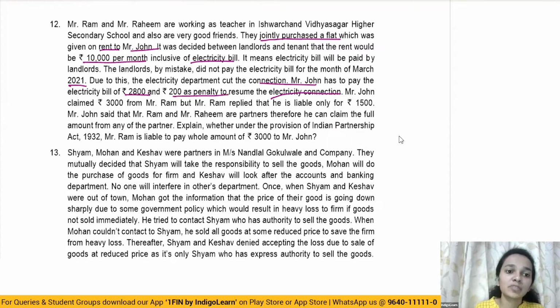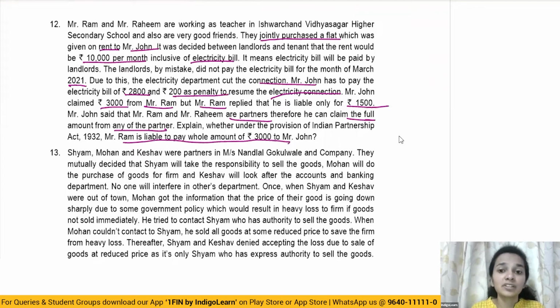Mr. John claimed 3,000 from Ram, but Mr. Ram replied that he is liable only for 1,500. Mr. John said that Mr. Ram and Rahim are partners, and therefore he can claim the full amount from any of the partners. Explain whether under the provisions of Indian Partnership Act, Ram is liable to pay the whole amount of 3,000 to Mr. John.